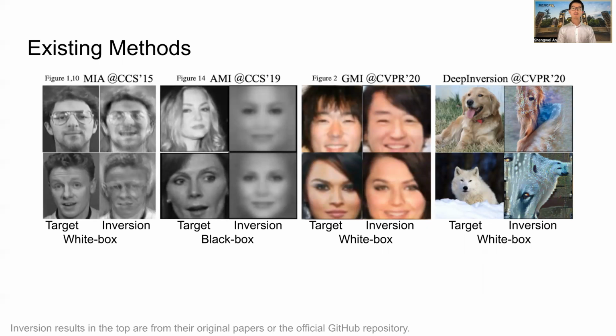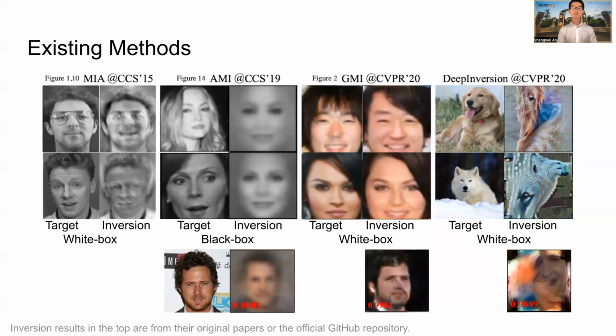From the left to the right, we list the results of existing methods. In each set, the first column is the target image and the second column is the inverted result. They are copied from the original papers or official GitHub repos. Since it was first introduced in CCS 15, many different methods have been proposed. The black box method AMI was proposed in CCS 19. The white box methods deep inversion and GMI were devised in CVPR 20.